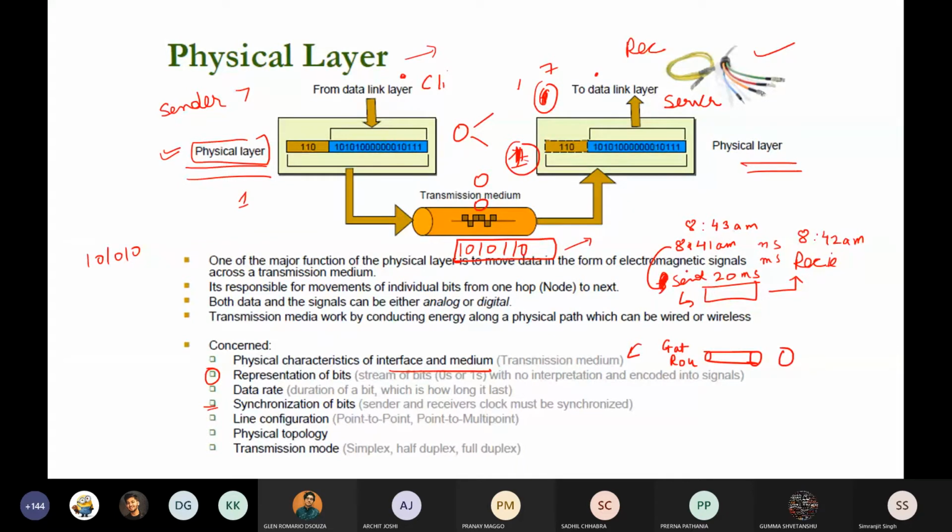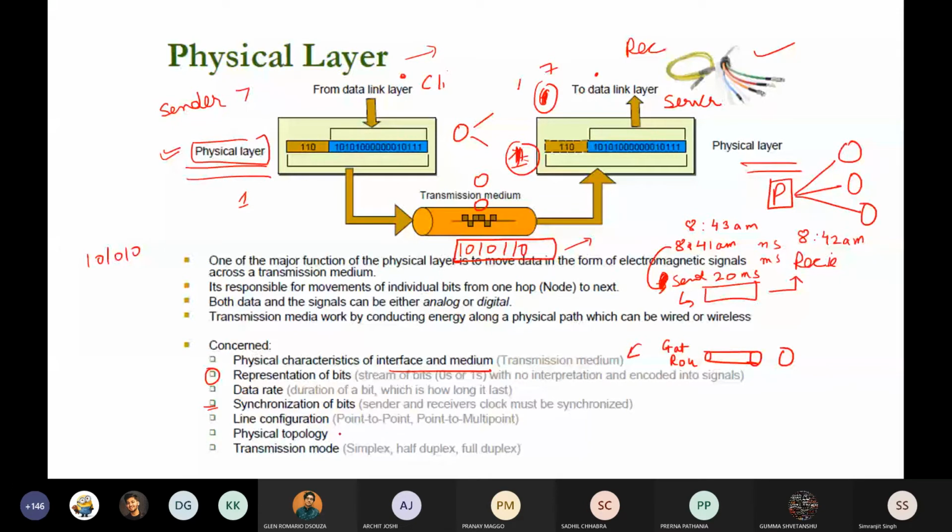Okay, so there is another thing called line configuration. Line configuration is that there are many connections, that is, point to point or point to multi-point. Point to multi-point connection means that this particular router is connected to different routers. So which path to follow, again the problems lie here. Physical topology will be discussed again completely in detail, because there are many topologies that are followed there. Another one is the transmission medium.